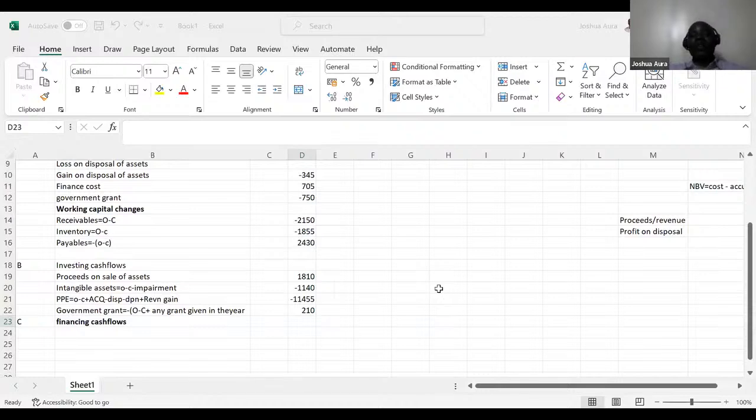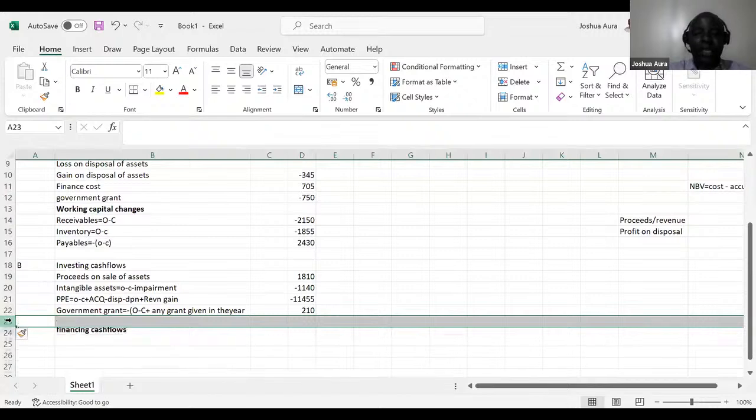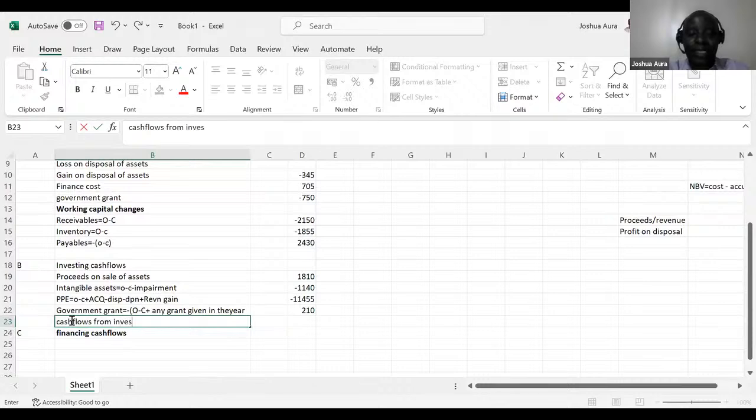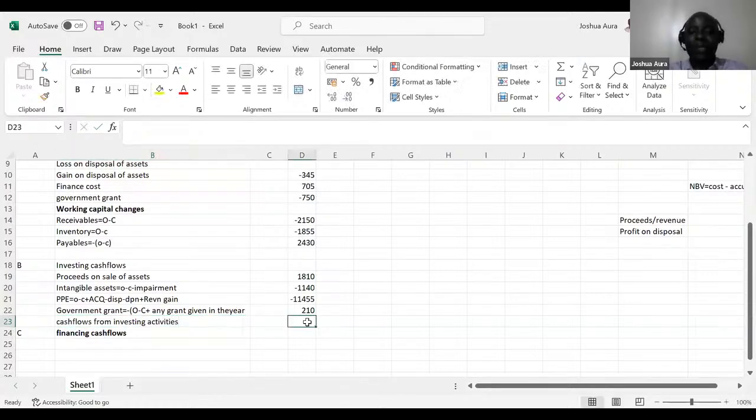Yes. So ladies and gentlemen, here now I can come and add a new row, Control Shift. I add a new row here where I will be able to get cash flows from investing activities. So I need to come here and add this. I'll come and say Alt equals, I say enter. So I'm getting my cash flows from investing.